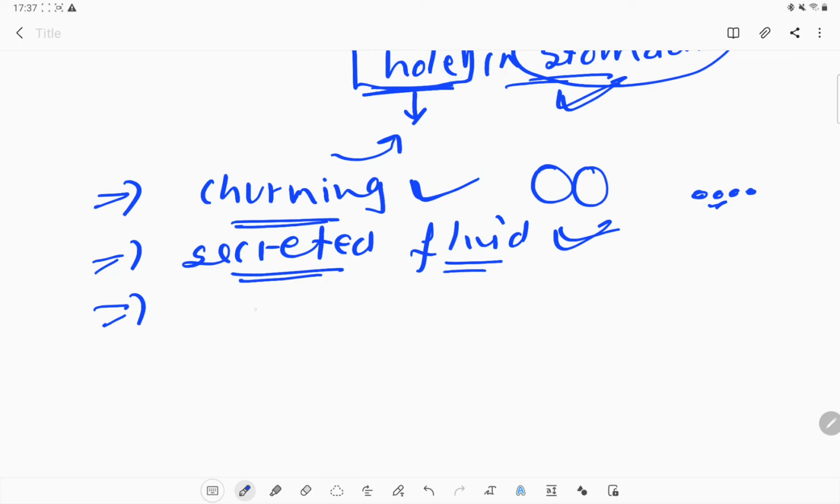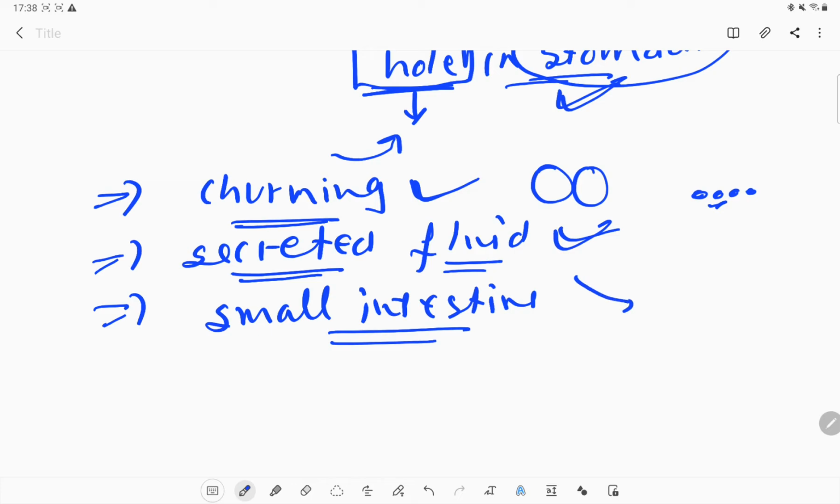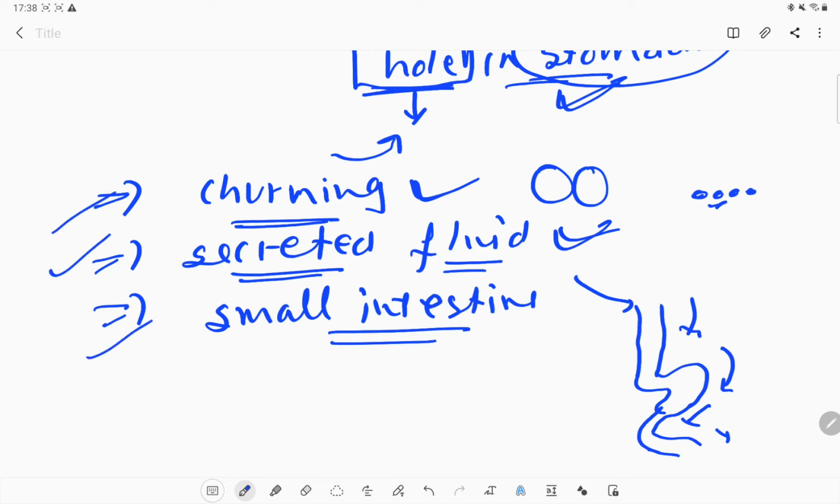He also saw that the end of the stomach opens into the small intestine. So we can say that after the buccal cavity we have the esophagus, which is the food pipe, and after the esophagus we have the stomach, and after the stomach the food will go into the small intestine. This is how we can figure out the main functions and how the whole alimentary canal works. So this is the history, or the discovery, of the working of the stomach.